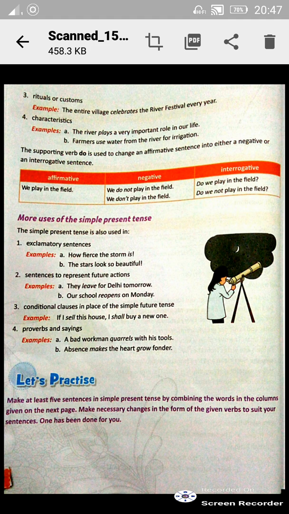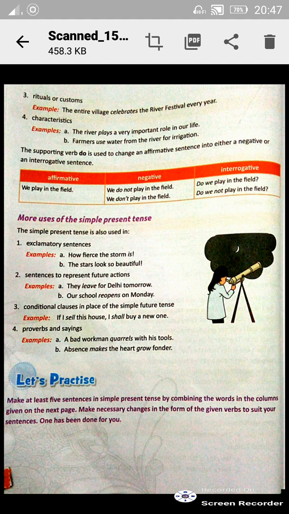Next are rituals and customs. Okay. In rituals, the entire village celebrates the river festival every year. The entire area near our house celebrates Durga Puja every year. The entire colony near our house celebrates Holi every year. So these are rituals and customs which we generally write in simple present tense. Okay. And some characteristics. What characteristics? Suppose the river plays a very important role in our life. Himalayas play a very important role in our country. So these are all characteristics which are written in simple present tense.